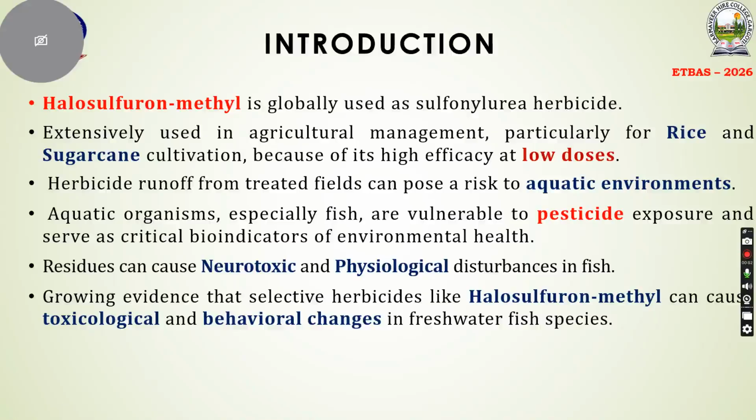Halosulfuron methyl is globally used as a sulfonylurea herbicide. Sulfonylurea herbicide is a group of pesticides which has a sulfur content and urea content. It is extensively used in agriculture, especially in rice as well as in sugarcane.